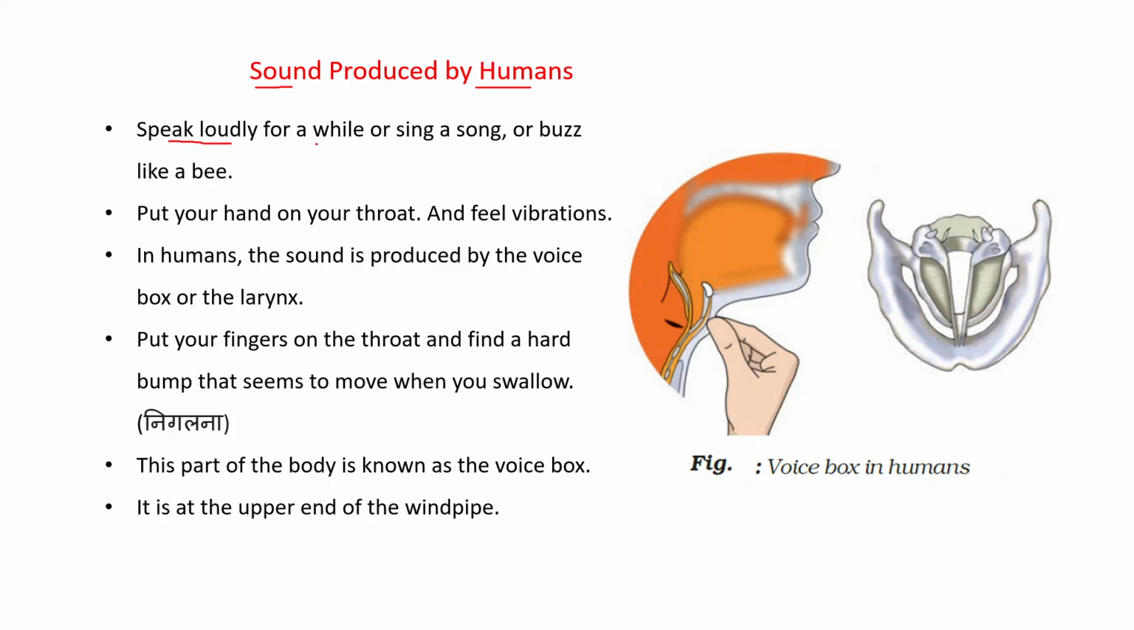Speak loudly for a while, or sing a song, or buzz like a bee. Put your hand on your throat and feel vibrations. In humans, the sound is produced by the voice box or the larynx. Put your fingers on the throat and find a hard bump that seems to move when you swallow.